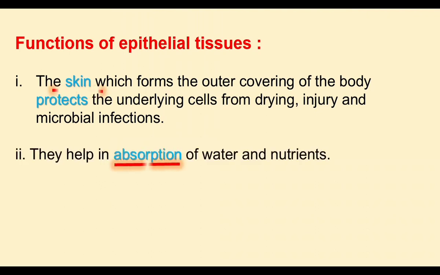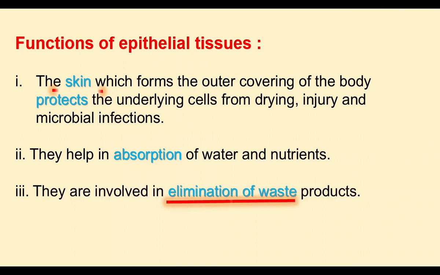Epithelial tissues help in absorption of water and nutrients. Inside the small intestine and stomach, the epithelial tissue helps in absorption of water and nutrients. This function is important in our digestive system. In kidneys, these tissues are involved in the elimination of waste products.